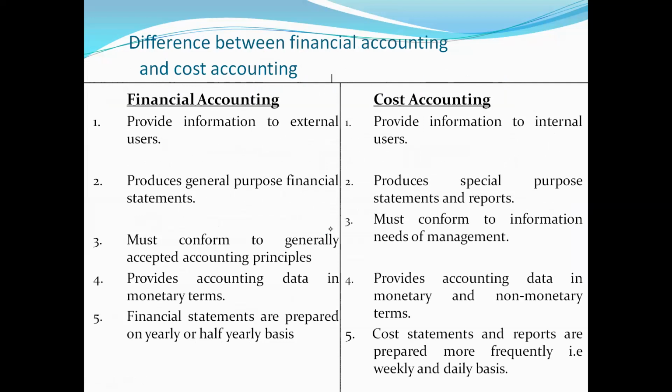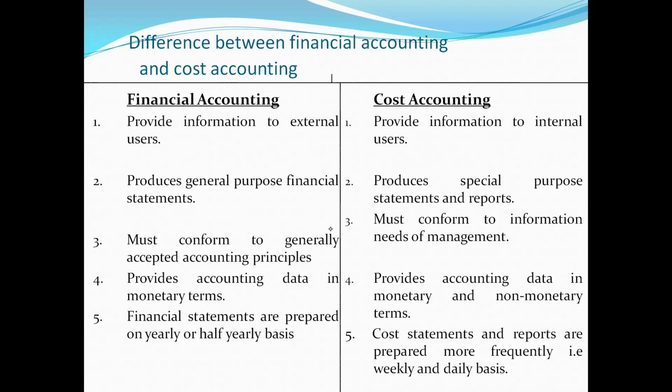Financial accounting provides information to external users, and it provides general purpose financial statements. There are proper standards: IFRS, the international financial reporting standards, and generally accepted accounting principles. So we have some specific principles and standards which are used to prepare these financial accounting records.